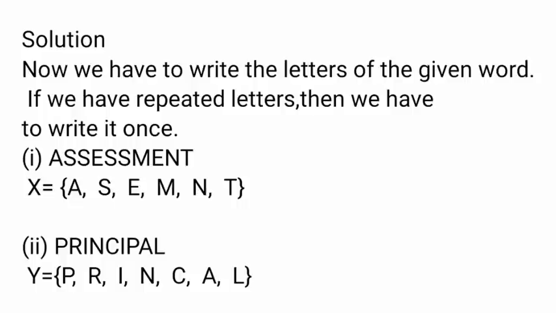Therefore, write once. Already we wrote it. Next one is A, comma L. Therefore, the roster form is Y equal to {P, R, I, N, C, A, L}. That's all. Can you understand?